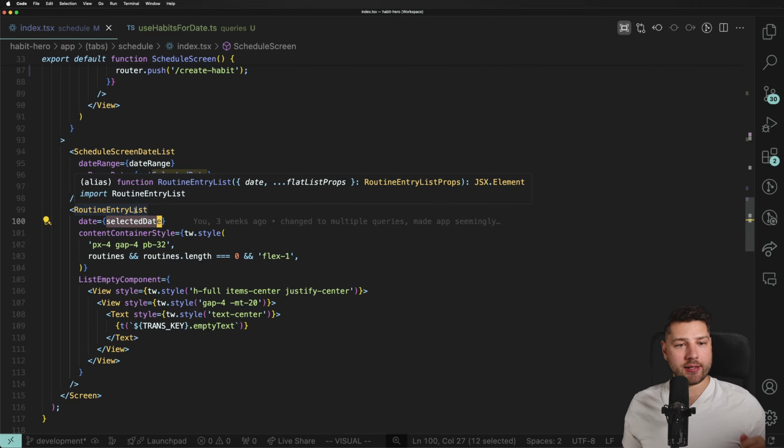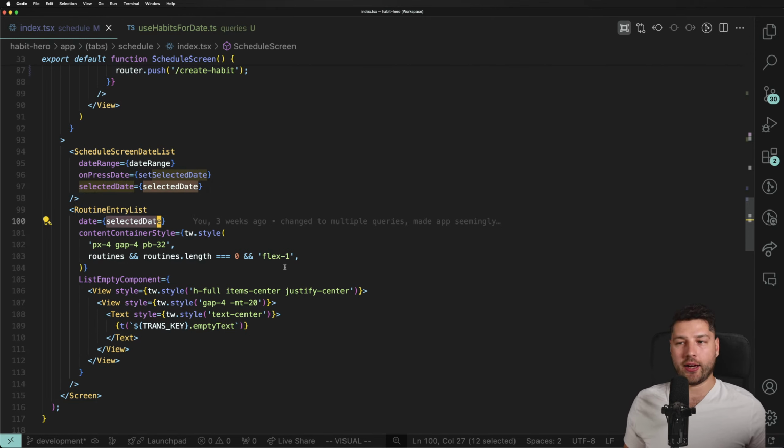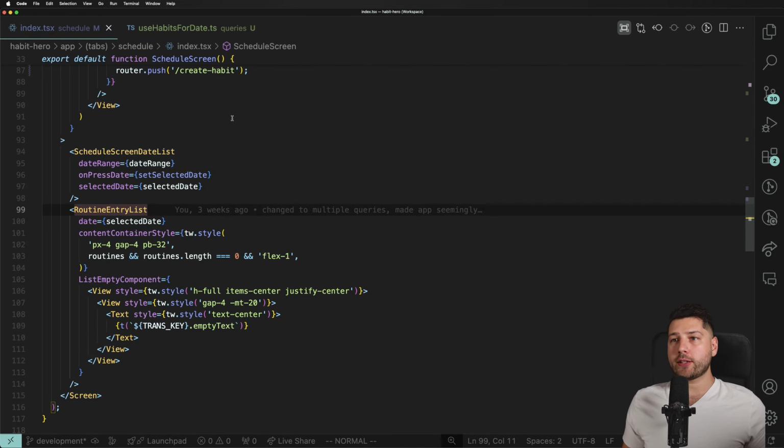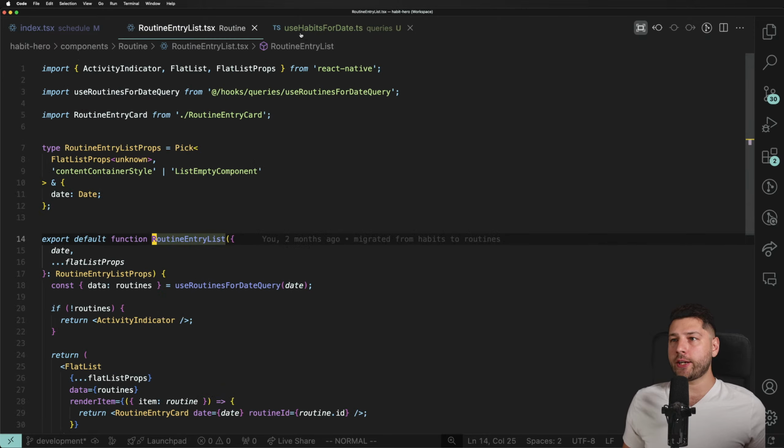Yes, this is React Native and yeah, using Expo. Someone mentioned it was not saved. You're right. That's probably what happened. When I was having the error, the file wasn't saved, which obviously if the file isn't saved, it's not going to work. Cool. So let's open up a routine entry list.